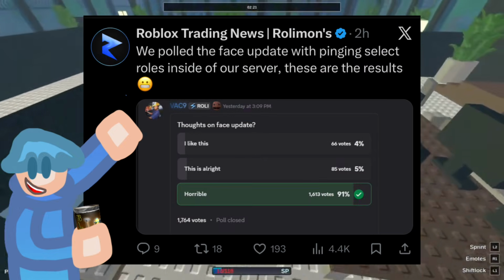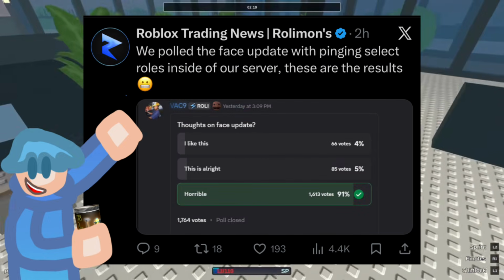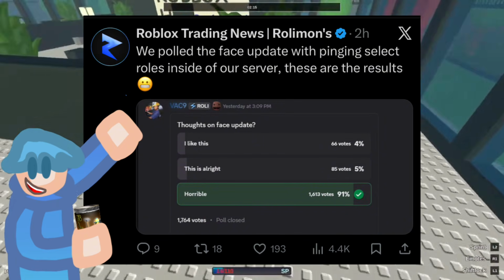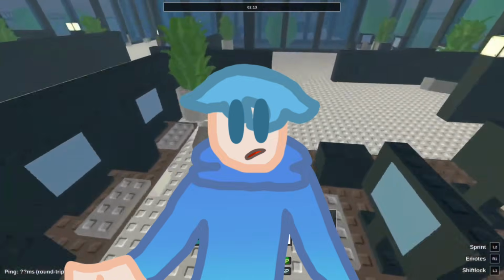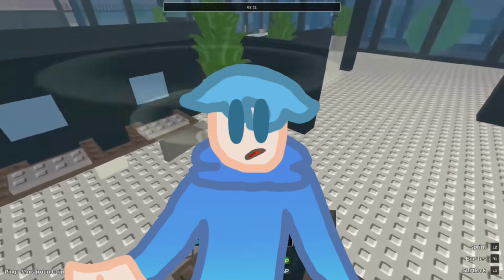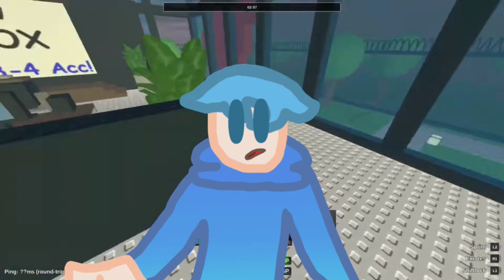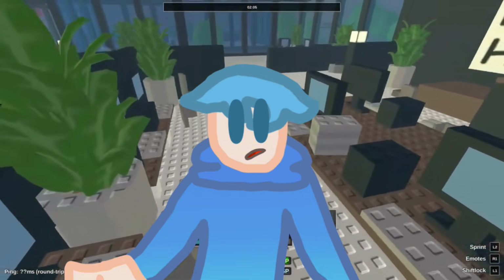So yeah, here's another poll that was shown. We polled the face with the ping select roles in our server. These are the results. 4%, 5%, 91% on horrible. 91% on horrible for the update. That just shows how much people just don't want this update.